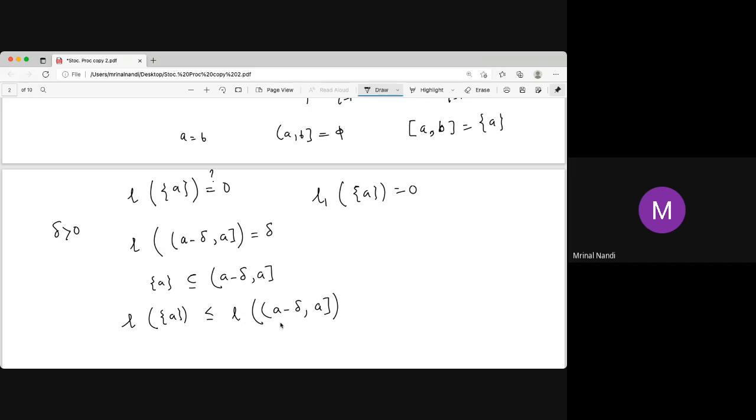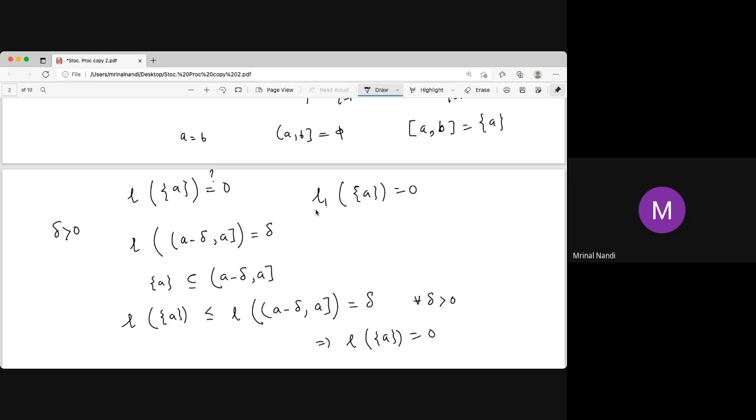Now this is delta. That means the length of singleton A is less than delta for all delta, and since it is true for all delta, that implies the length of singleton A is 0. So it needs some work to show that the length of singleton A is 0 for L. But for L1 it is 0, which is obvious from the definition. So L1 is nothing new.